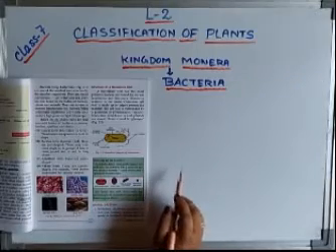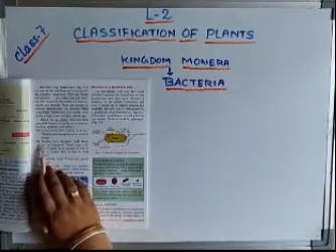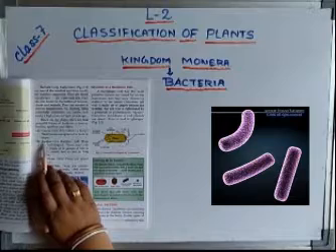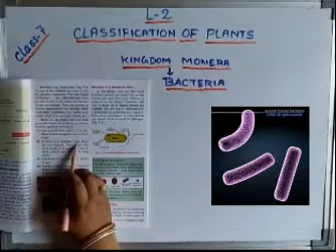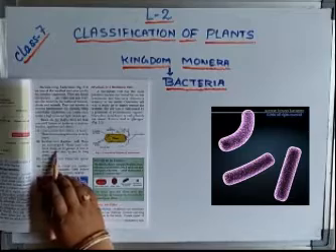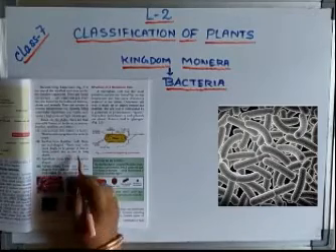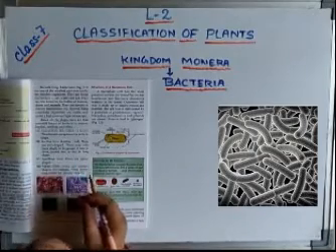Now coming to the next one, that is bacillus. Bacillus means what? Rod shape. These also occur singly, in groups, or in twos and threes. They join end to end and form a chain also.